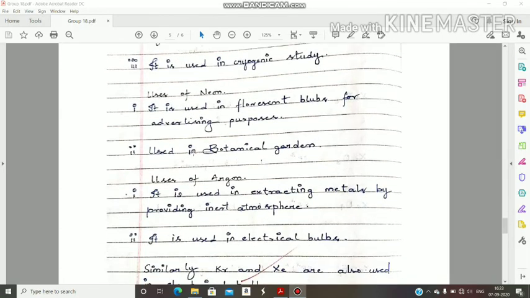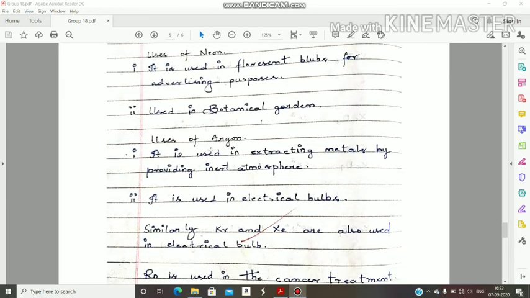Next, uses of neon. It is used in fluorescent bulbs for advertising purposes. Generally we see so many advertising bulbs many times, and they have different colors. So neon is used in those bulbs. Next, it is used in botanical gardens. In botanical gardens also, so many bulbs are there. In those bulbs neon gas will be used.